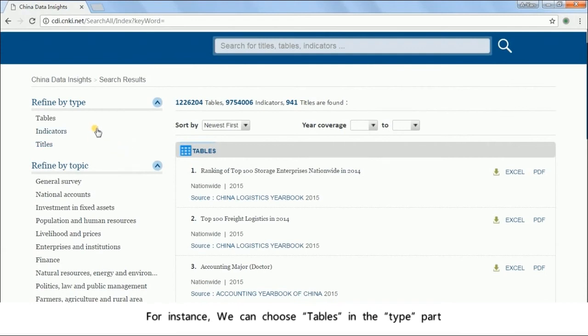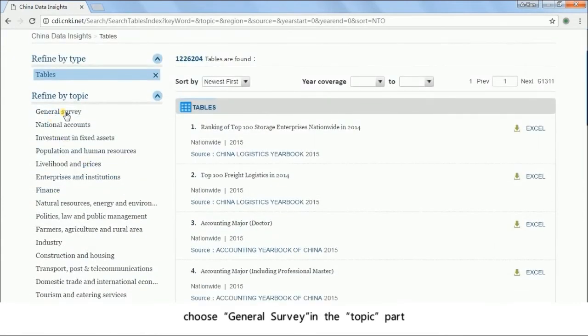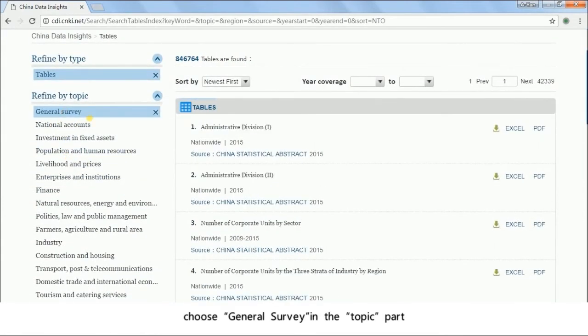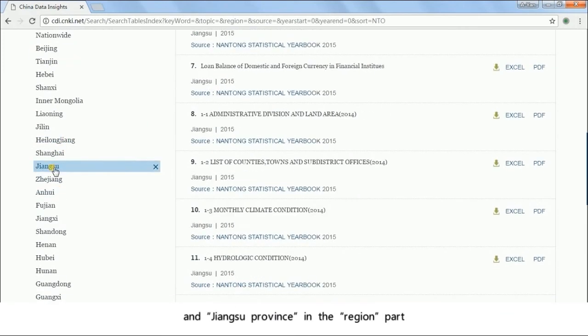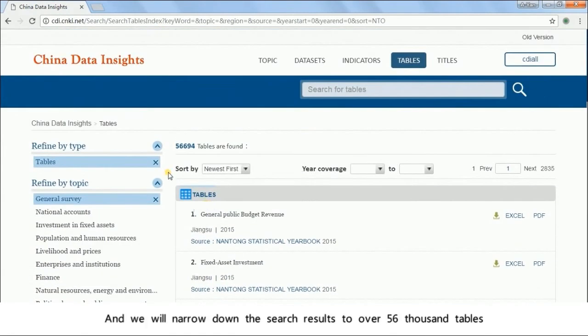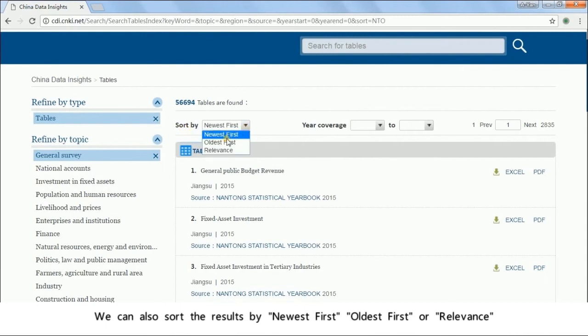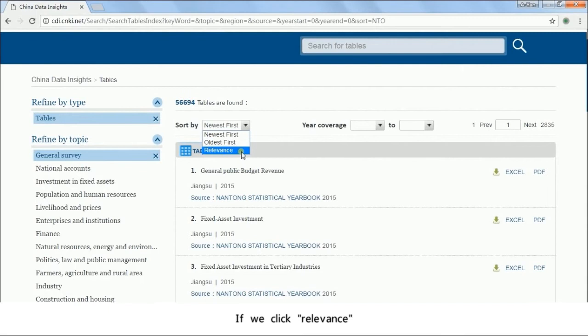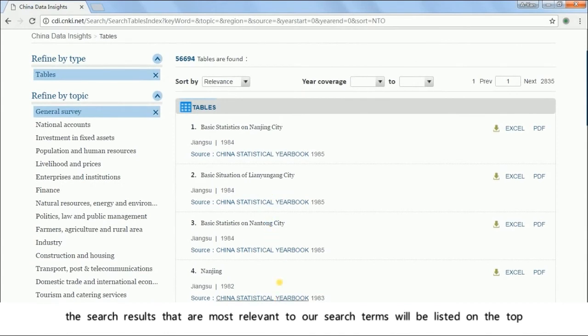For instance, we can choose tables in the type part. Choose General Survey in the topic part, and Jiangsu Province in the region part. And we will narrow down the search results to over 56,000 tables. We can also sort the results by newest first, oldest first, or relevance. If we click relevance, the search results that are most relevant to our search terms will be listed on the top.